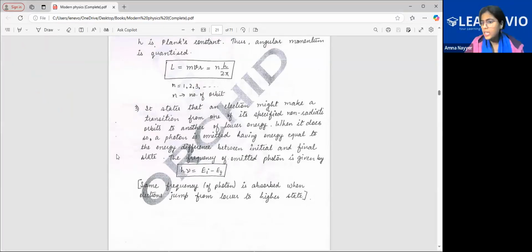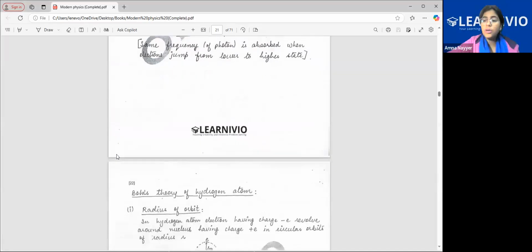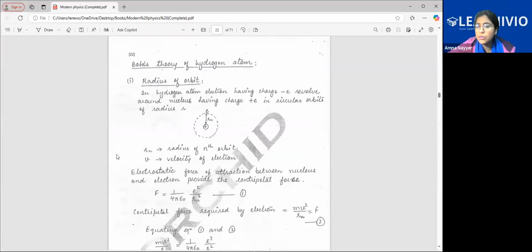Now coming to the radius of orbit, the derivation you don't have to do. I'm just discussing it so that you know how the formula is written. Don't do the derivation, but the expression is there in your syllabus. Okay, I'll show you this also. Alpha particle scattering experiment we have done, Rutherford's model done, Bohr's model of hydrogen atom done. Expression is only there.